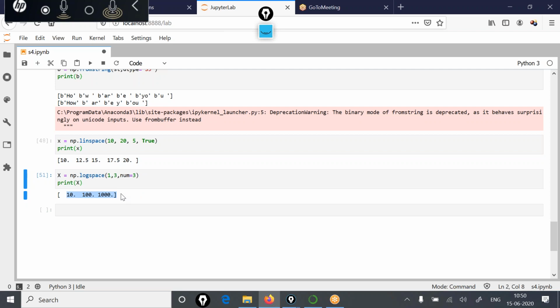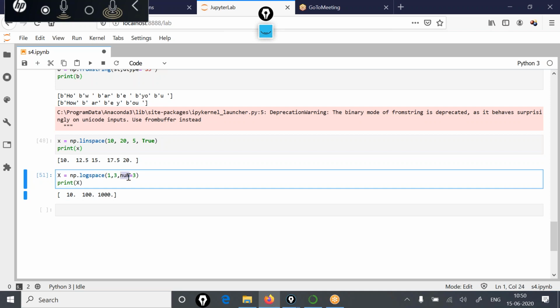See, now these 3 values have been returned. Now these 3 values are evenly spaced. It may not look like 10, 100, and 1000 are equally spaced, but in reality these are equally spaced in log space.